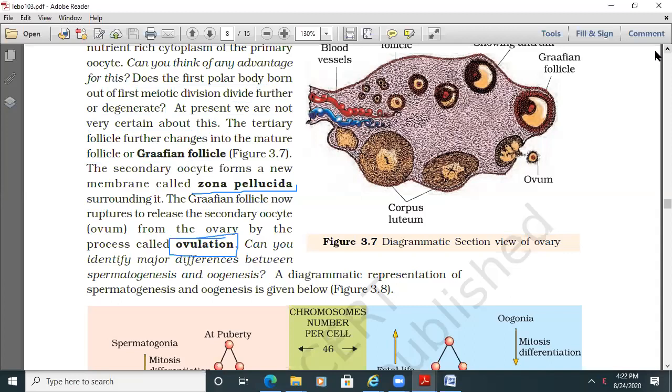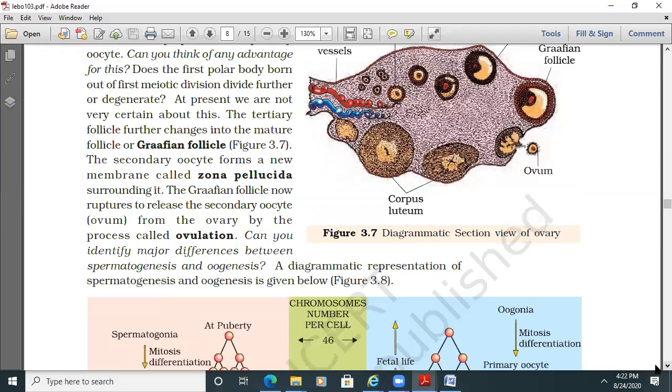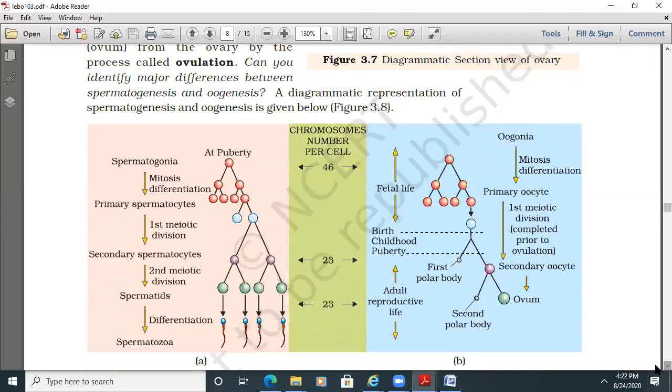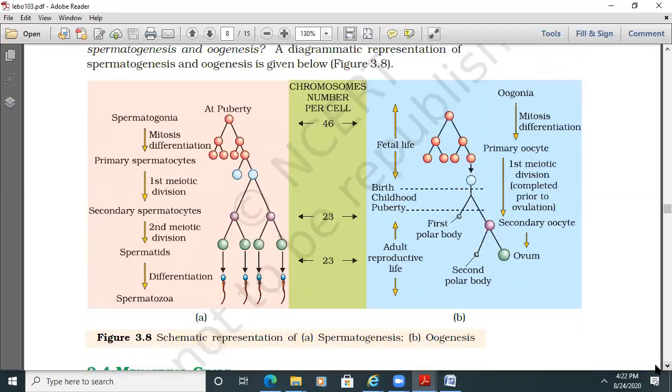Can you identify the major differences between spermatogenesis and oogenesis? That was given here in the form of a diagrammatic representation. If you see the diagram, after mitotic differentiation the spermatogonia forms the primary spermatocyte. After meiotic division, finally you can see here the 4 sperms are formed.